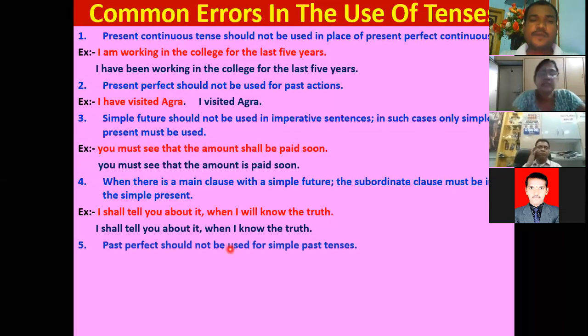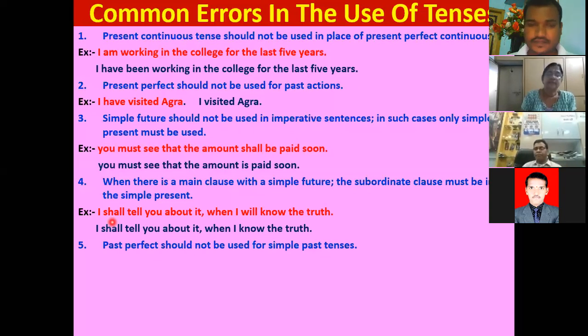Right. Next. Past. Shall and will. I shall, I will. What is the difference? For the first person singular, we should use I shall. For will, we can use all the rest. So just give me 2 minutes. After these common errors, I'll give you the examples. I'll give you a complete detailed explanation about all the future tenses. Then it will be easy for you to recognize the difference between shall and will.